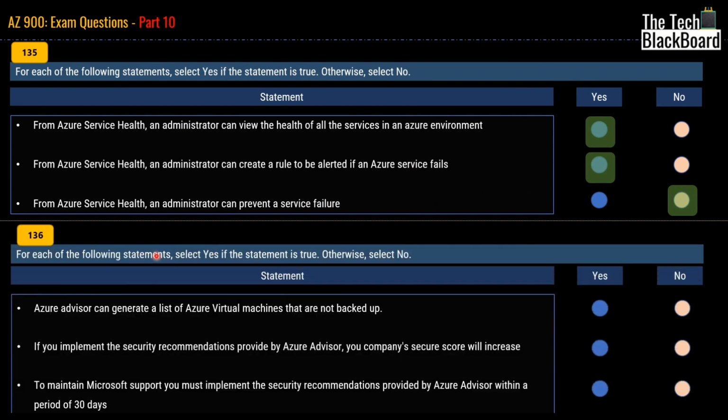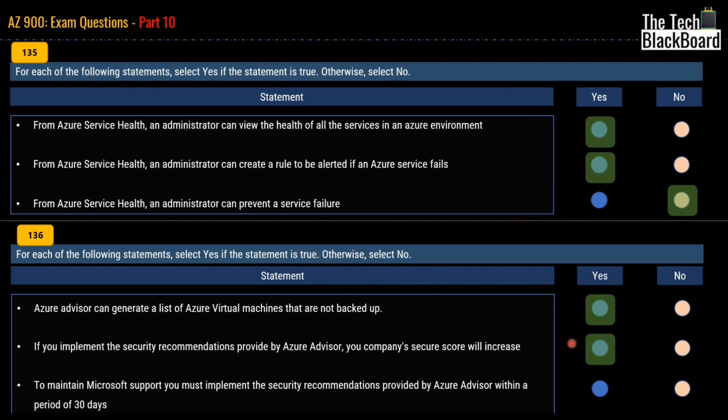Then moving on with our question number 136, again a yes/no kind of question. This one says that Azure Advisor can generate a list of Azure virtual machines that are not backed up. The correct answer for this is yes. You can surely use Azure Advisor to generate a list of virtual machines that are not backed up. Then we have second statement that says that if you implement the security recommendations provided by Azure Advisor, your company secure score will increase. The correct answer is yes.